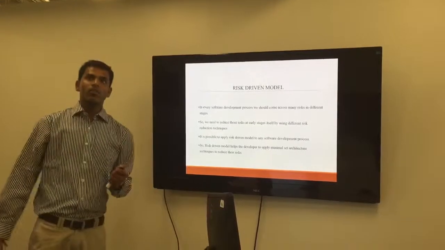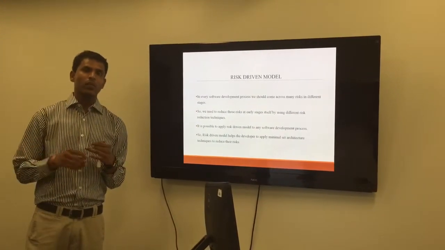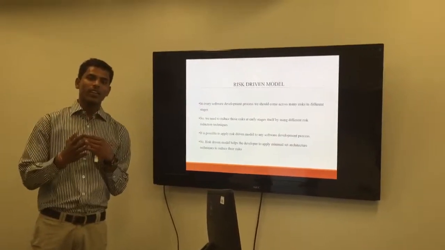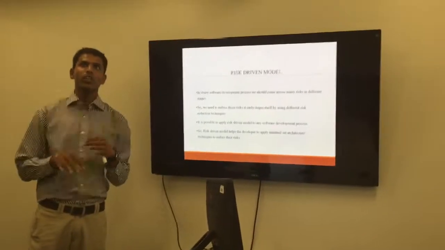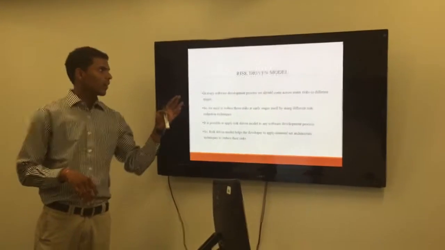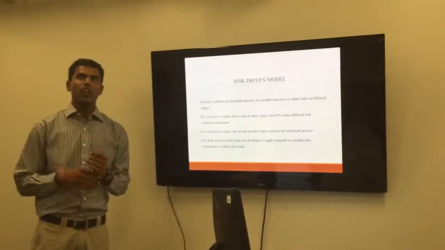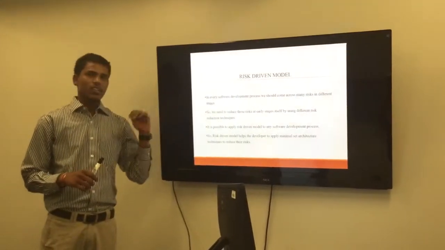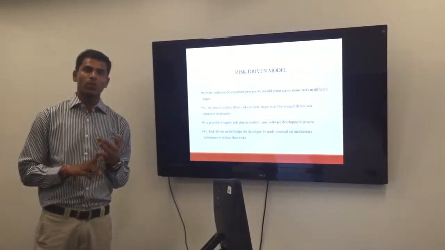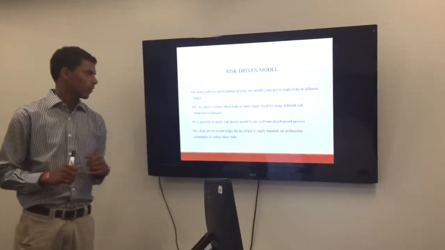In every development process, we have many risks at different stages. For example, we have different stages like analysis, design, implementation. So we have risk at every stage, and we need to reduce those risks by using different kinds of techniques. Here our risk-driven model helps us to reduce those risks. We can use this risk-driven model in every process, like the waterfall model, spiral model, agile model. So it's our benefit to use this model.